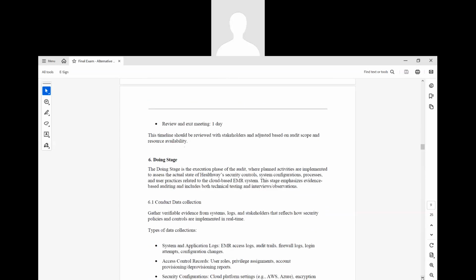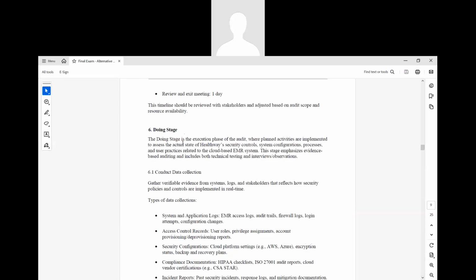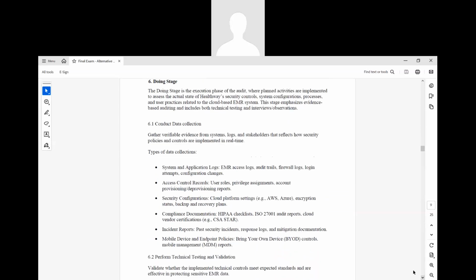Then the doing stage. In the doing stage, it's actually the execution phase of the audit, the execution of the plan. We have a plan, now we have to execute the plan. That is what we are doing in the doing stage. Here we can see conducting data collection, right? These are the steps.